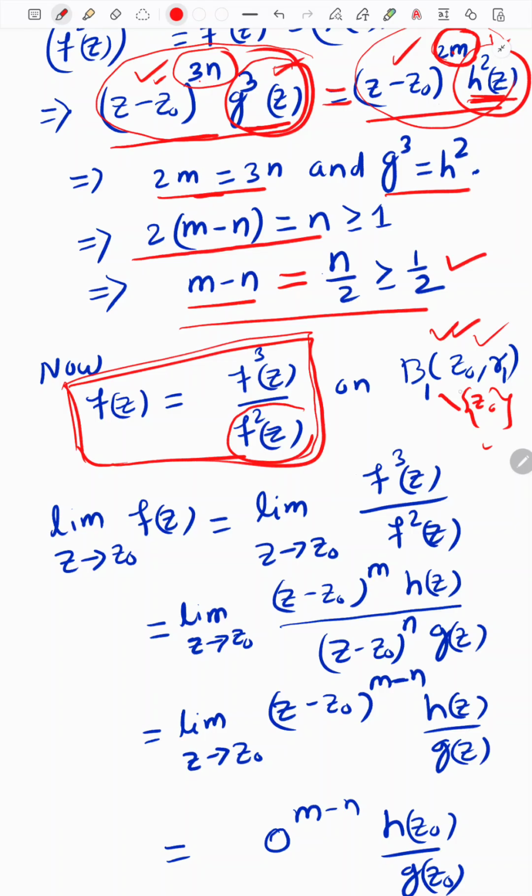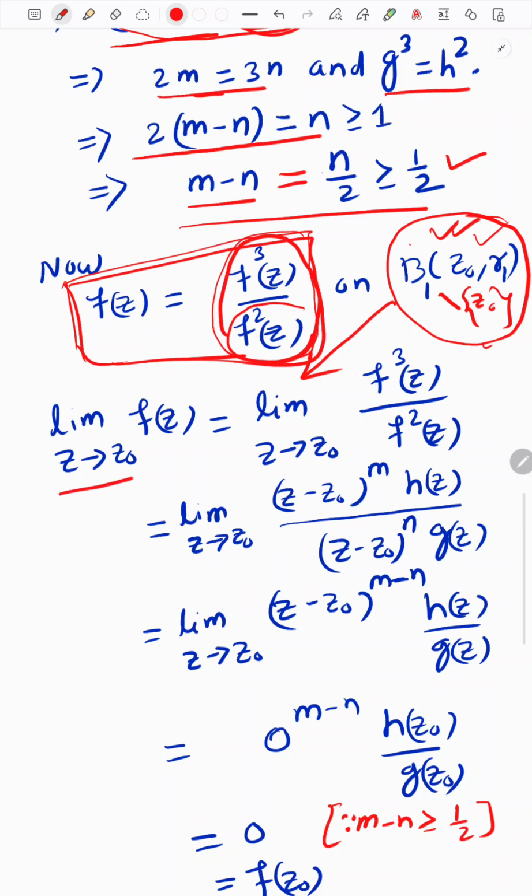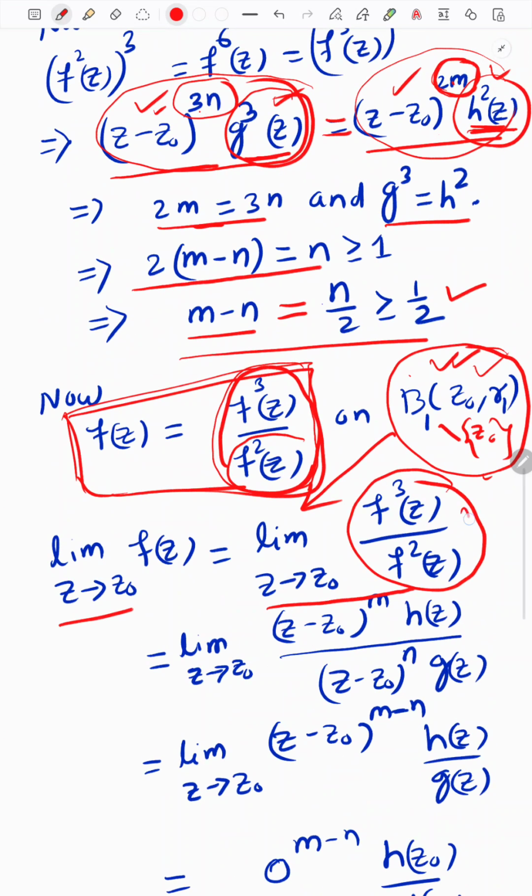And we need this type of neighborhood to define this limit only, because the limit of a function is defined on a deleted neighborhood of a ball. It means on this neighborhood this function is well defined. Then only we can write this limit is equal to this, and this function is well defined, because z is approaching z naught, but it is not equal to z naught. Then this limit is well defined. Up to this point, our construction was to define this thing.